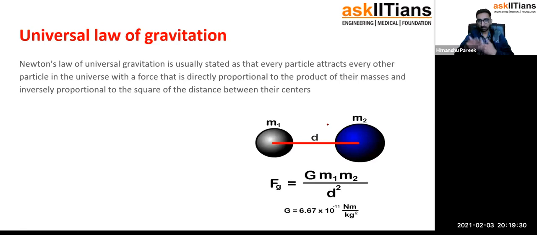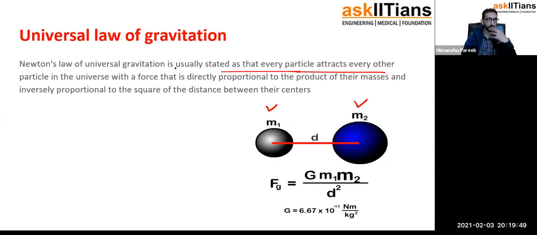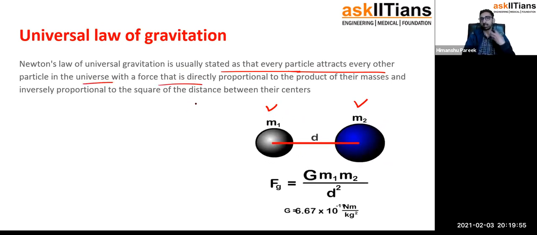It will talk about the mathematical part here, right? Here we have two objects. This is M1 and this is the second object M2. These M1 and M2 bodies will be attracting each other. Every particle attracts each other. Whoever has a mass would be attracting each other in the universe with a force which is directly proportional to